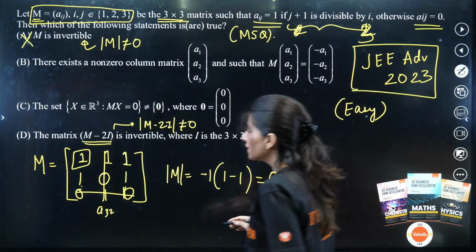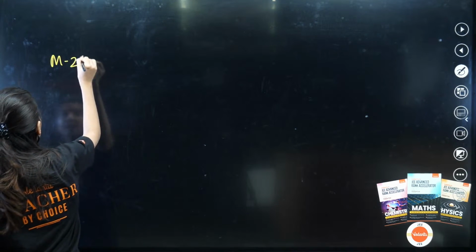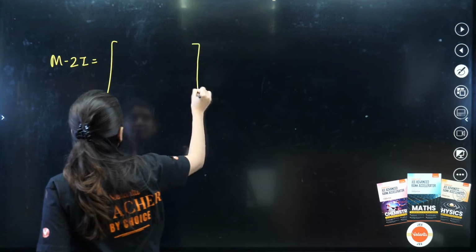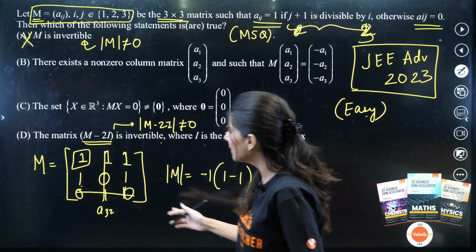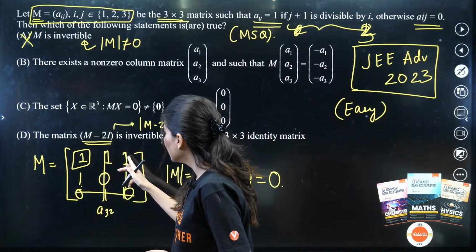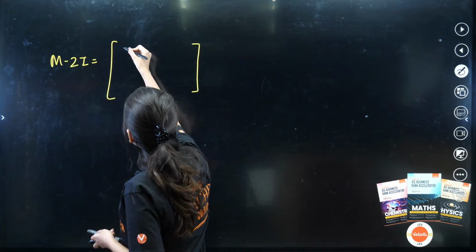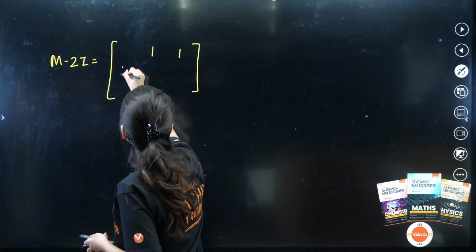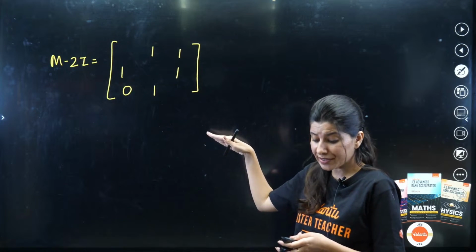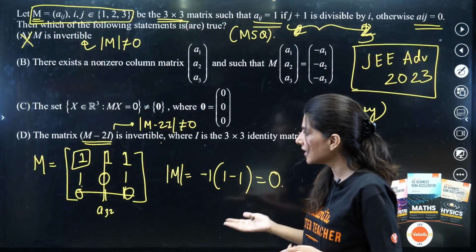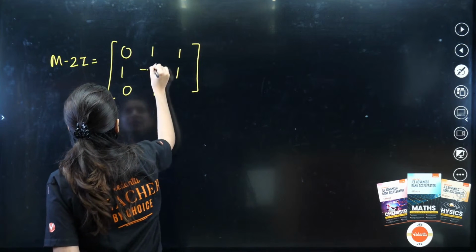Now M is 1, 1, 1, 1, 0, 1, 0, 1, 0. Let us check the option D. So for that, M minus 2I will be equal to what? You have to keep the rest of the elements the same except the diagonal elements. So that is going to be 1, 1, then 1, 1, and then 0, 1, right? And for the diagonal elements, we have to subtract 1 from them. So this is going to be 0, minus 1, minus 1.